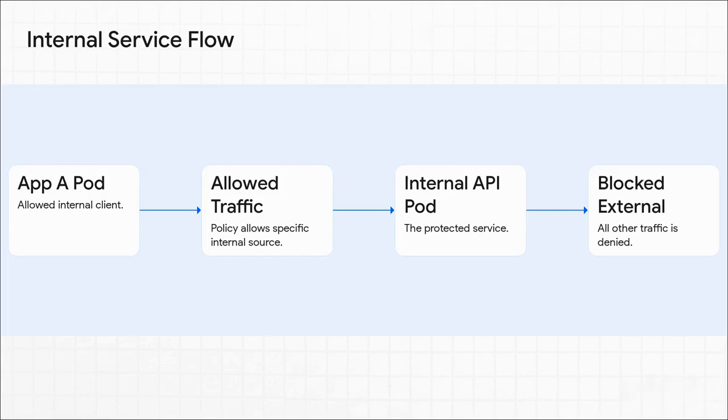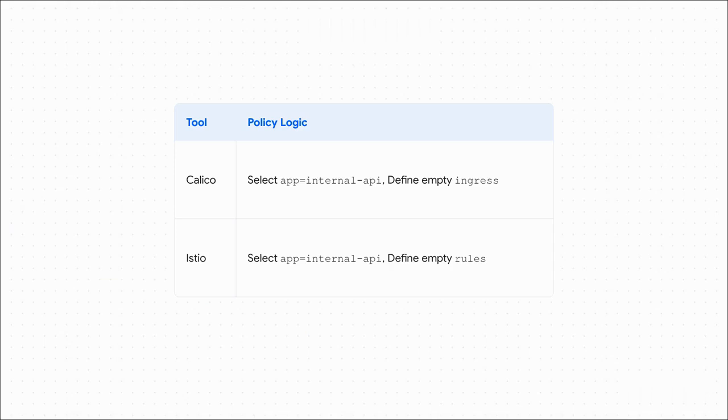We might say, okay, app A can talk to our internal API, but our default stance is to block everything else, especially any sneaky traffic trying to get in from outside the cluster. We want a default deny posture. And you won't believe how simple this is.